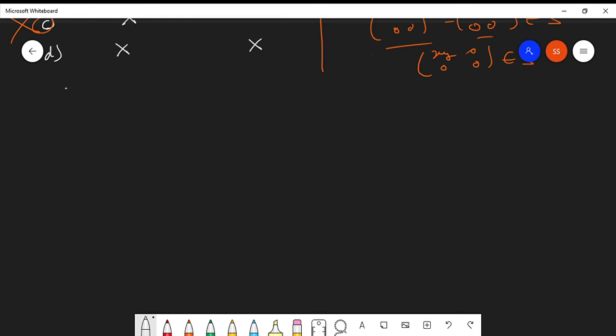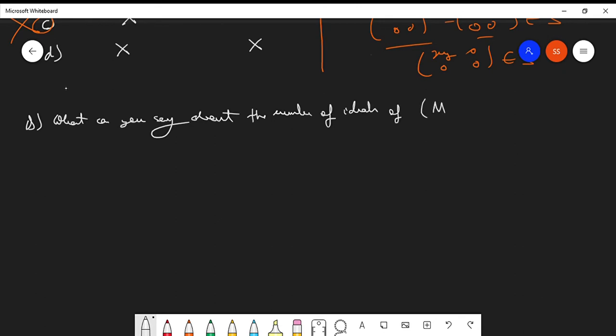What if I ask you, what can you say about the number of ideals of M2 cross 2 of the reals? Let's say I have given option A infinity, option B 2, option C more than 2, option D less than 2.